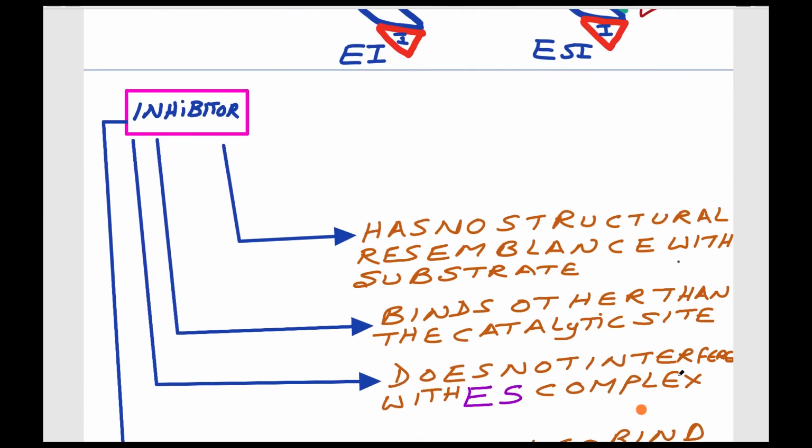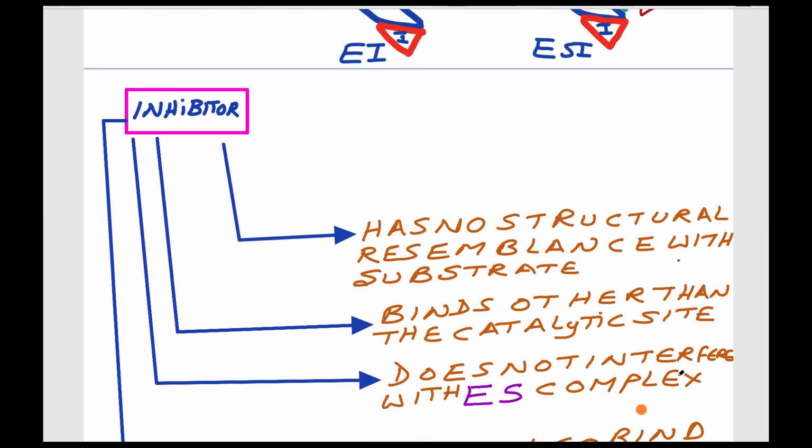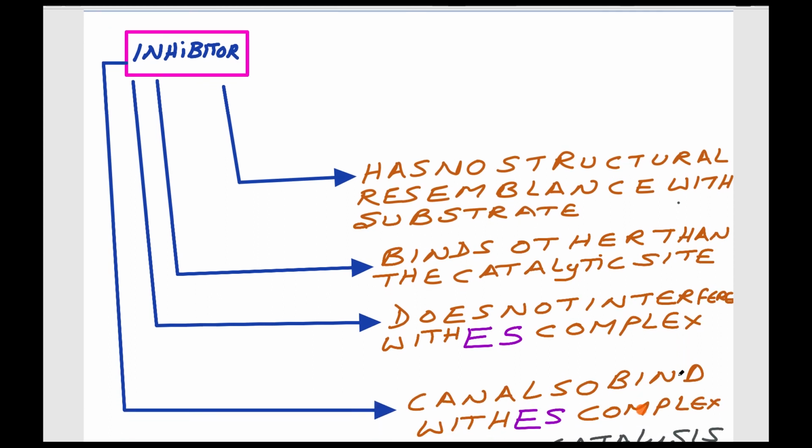Let us study the non-competitive inhibitor. The inhibitor has no structural resemblance with the substrate, whereas in competitive inhibition there is a structural resemblance. It binds at a site other than the catalytic site, whereas in competitive inhibition it tries to bind the catalytic site.